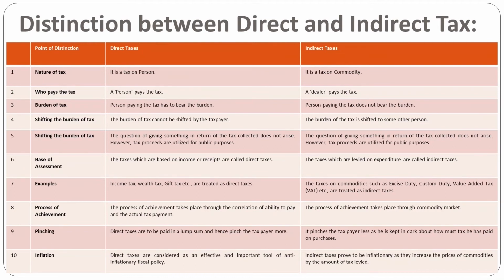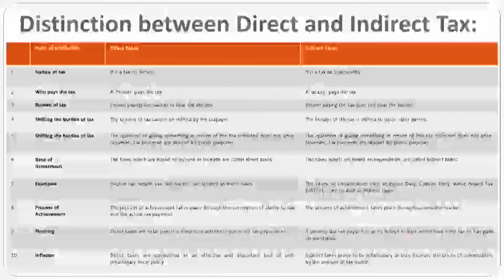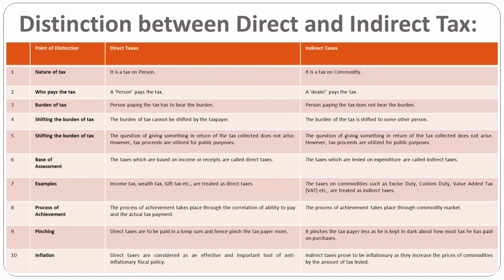And in indirect tax, the tax is added to the price of the commodity. Pricing is a lump sum, and we can say there are different rates. So there is no question over the price of that particular tax. Ultimately it is a pinch to the taxpayer, unless he is kept in the dark about how much tax he pays.